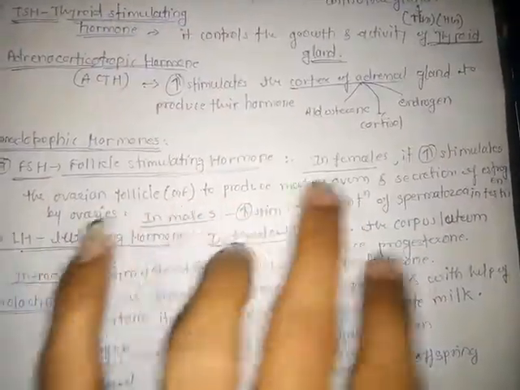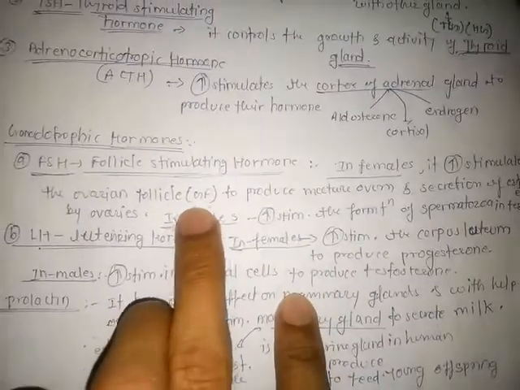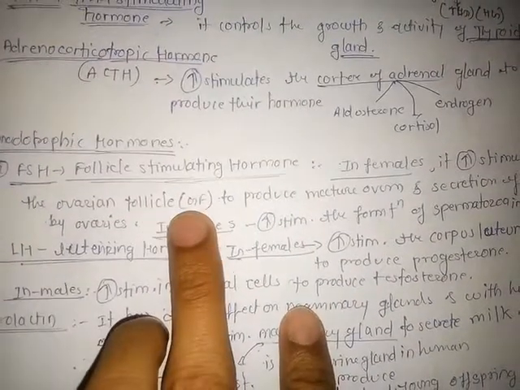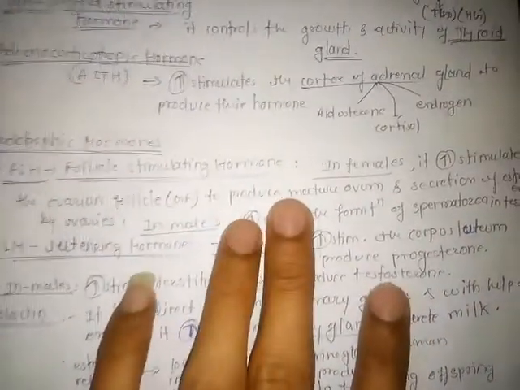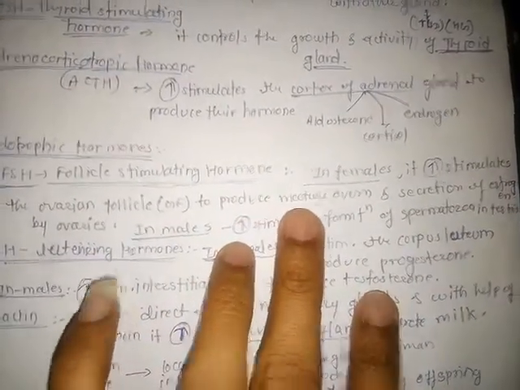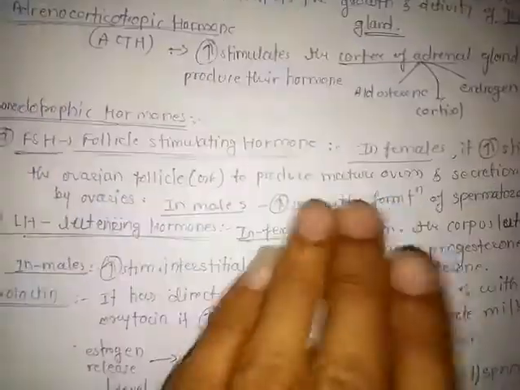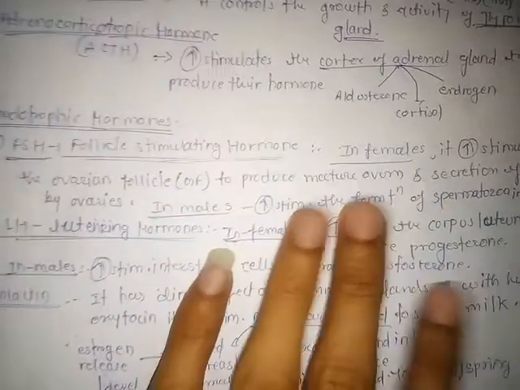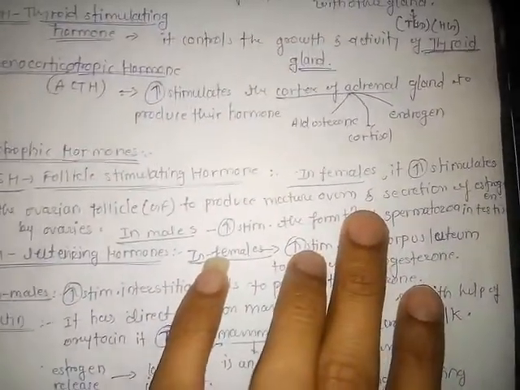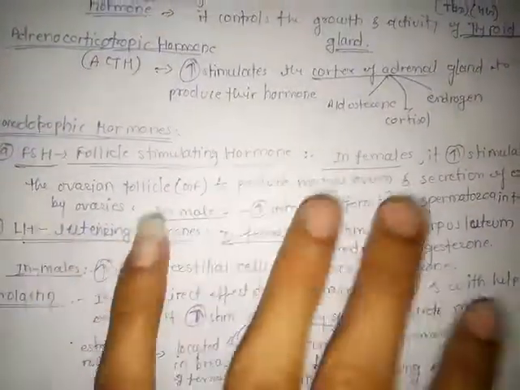At this point the immature follicle is converted into a mature follicle, also called the Graafian follicle. The Graafian follicle is the mature follicle that produces the mature ovum, that is, the egg or oocyte released from the female, and then the ovaries secrete estrogen.